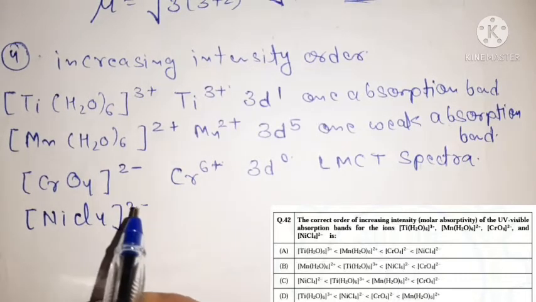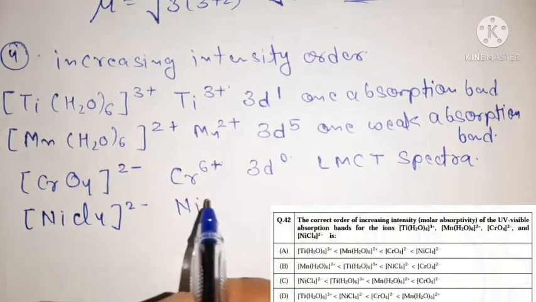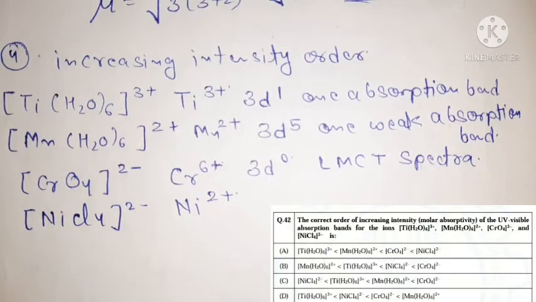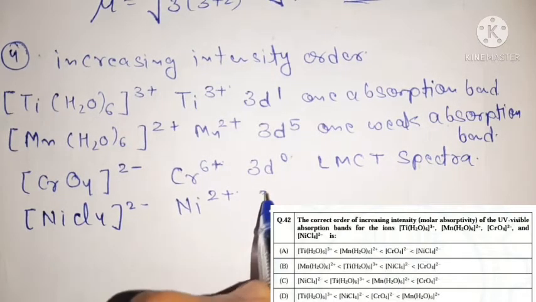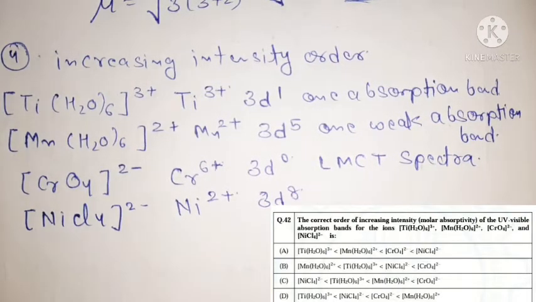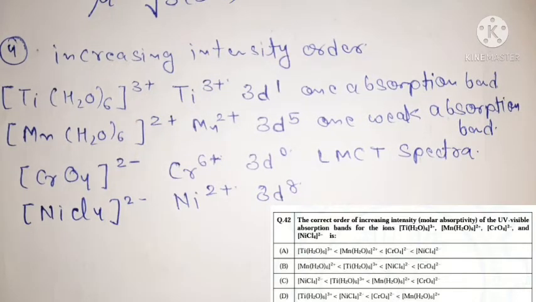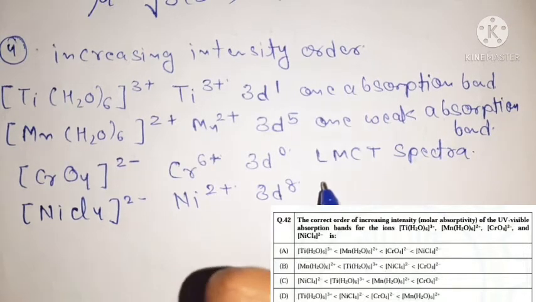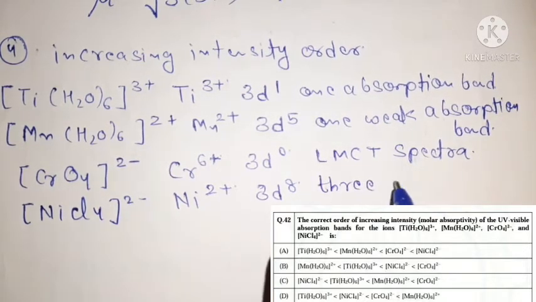Now the next complex, NiCl4 2-. In this complex nickel is present in the 2+ oxidation state, which is 3d8 electronic configuration, and we know very well that for d8 configuration we observe three absorption bands.